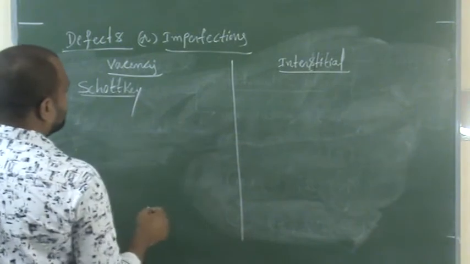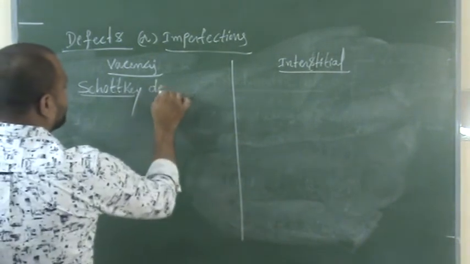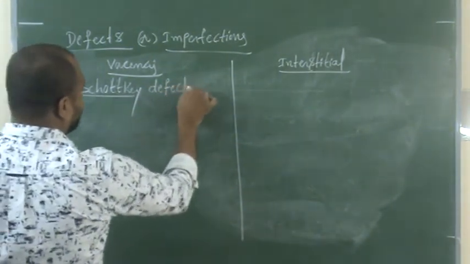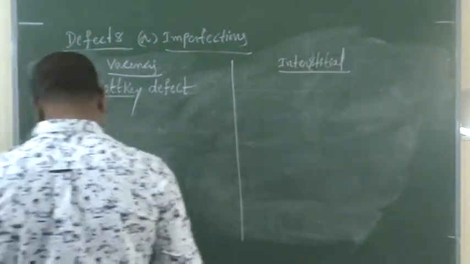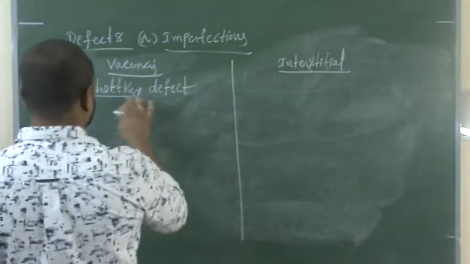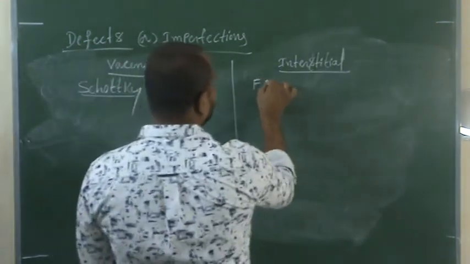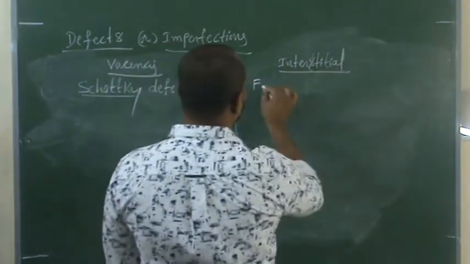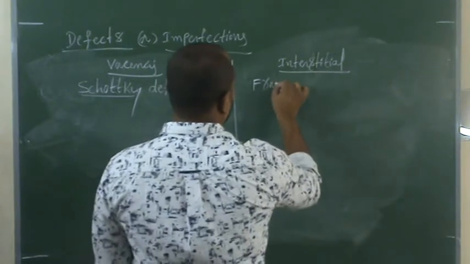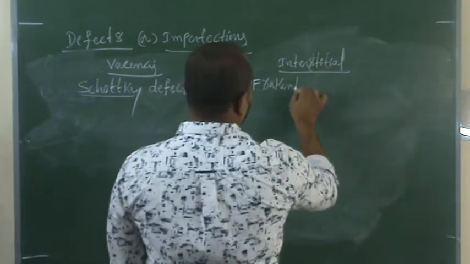The example for interstitial defect is Frenkel defect.